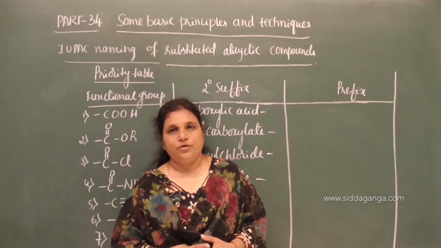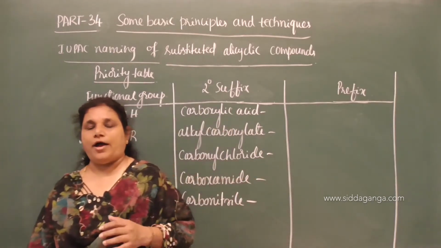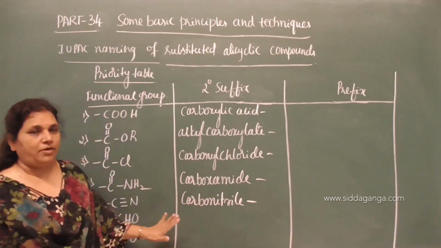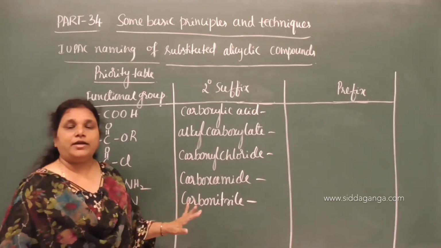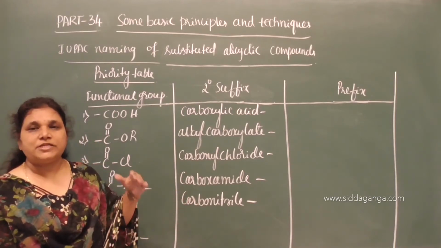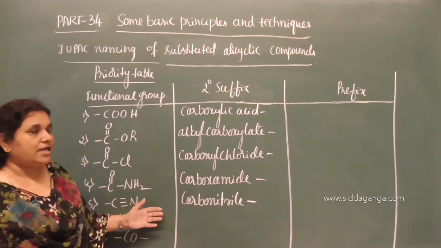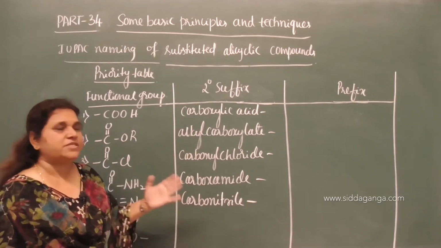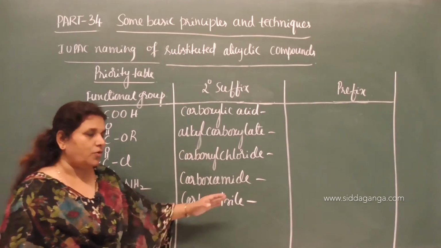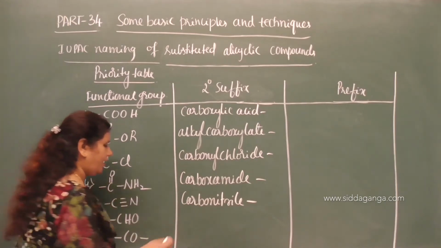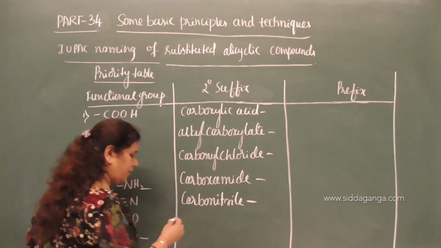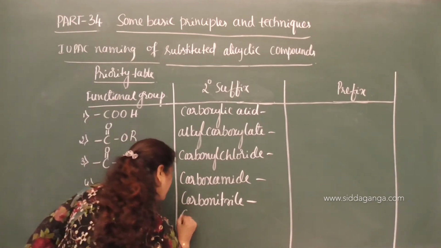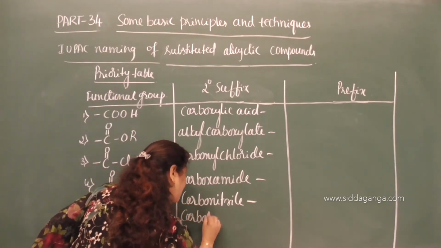The next concept is aromatic compounds. In naming aromatic compounds also we must follow this same rule. Whenever a carbon containing terminal functional group is present in an alicyclic compound or in an aromatic compound, we need to use the same secondary suffix. So carbonitrile, and aldehyde again. The aldehyde group is nothing but carbaldehyde, correct?